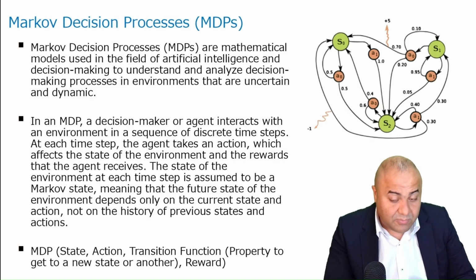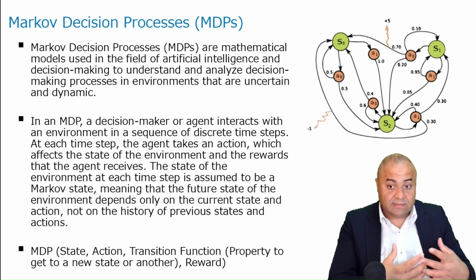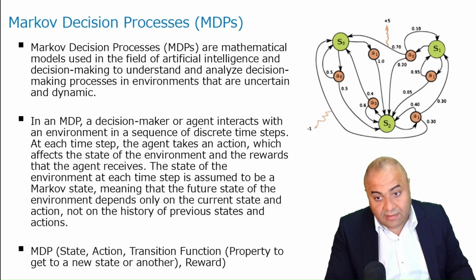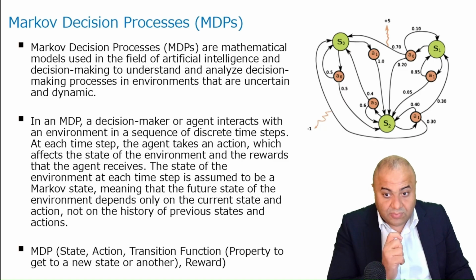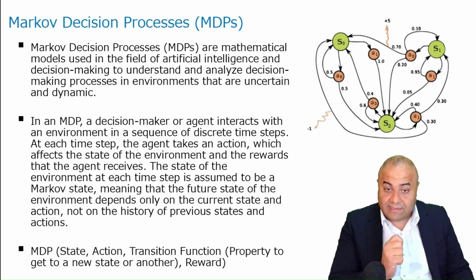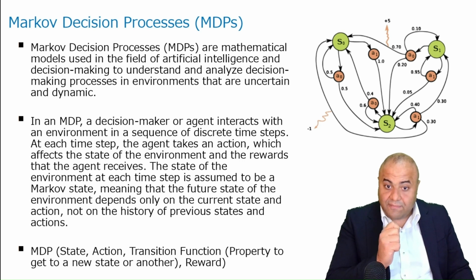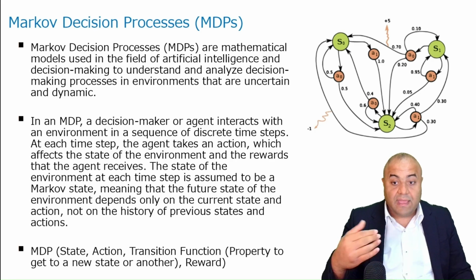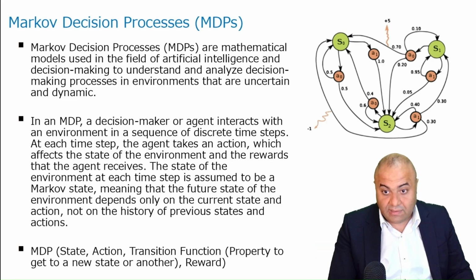In a Markov decision process, there are unique states, and another important thing is that the future state does not depend on the history of our states.